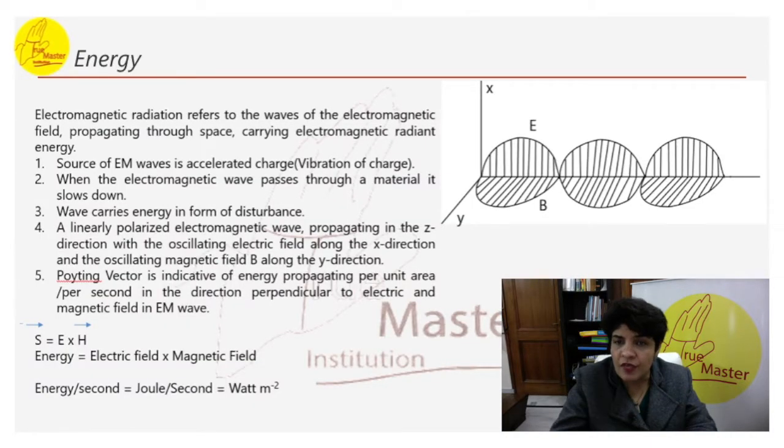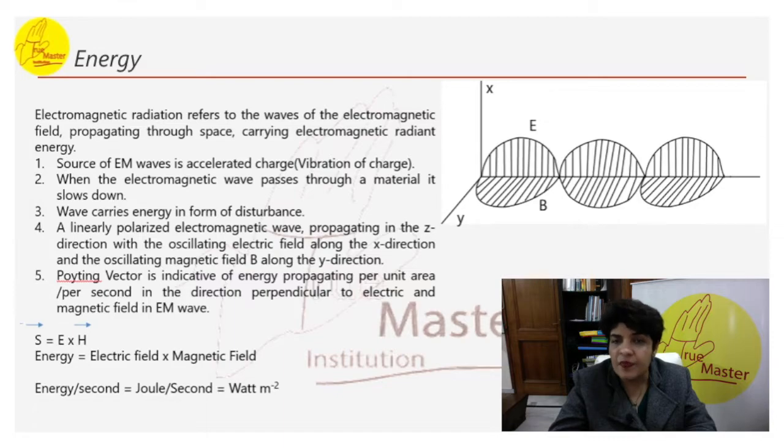The source of an EM wave is accelerating charge. Vibration of charge is the source of EM waves. When an electromagnetic wave passes through a material, it slows down. A wave carries energy in the form of disturbance. A linearly polarized electromagnetic wave propagating in the Z direction has an oscillating electric field along the X direction and an oscillating magnetic field in the Y direction.